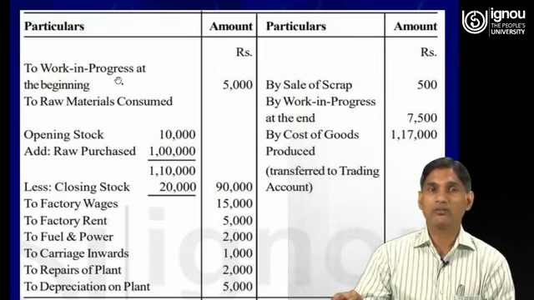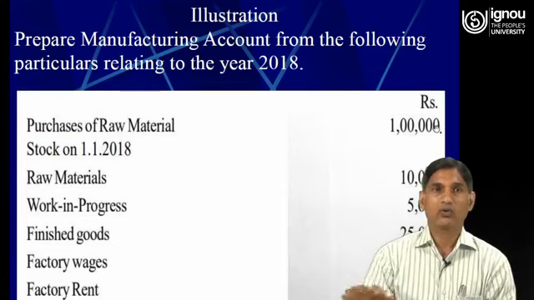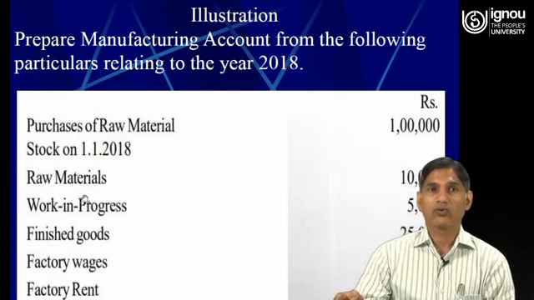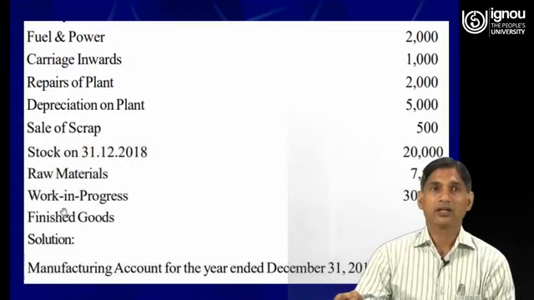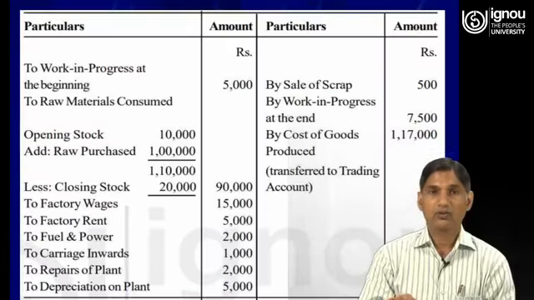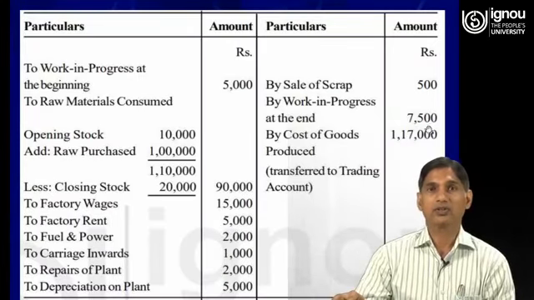So here work in progress beginning 5,000, work in progress closing 7,500, you can check it. The sale of scrap is given, it is 500.